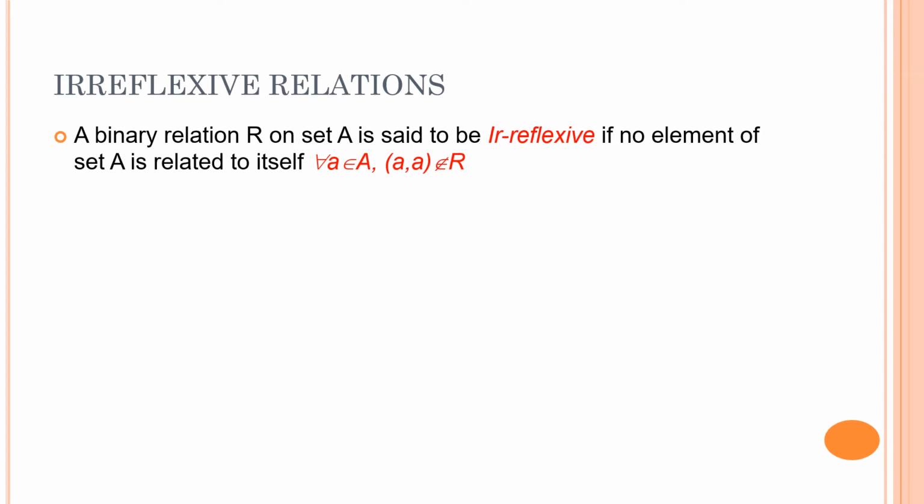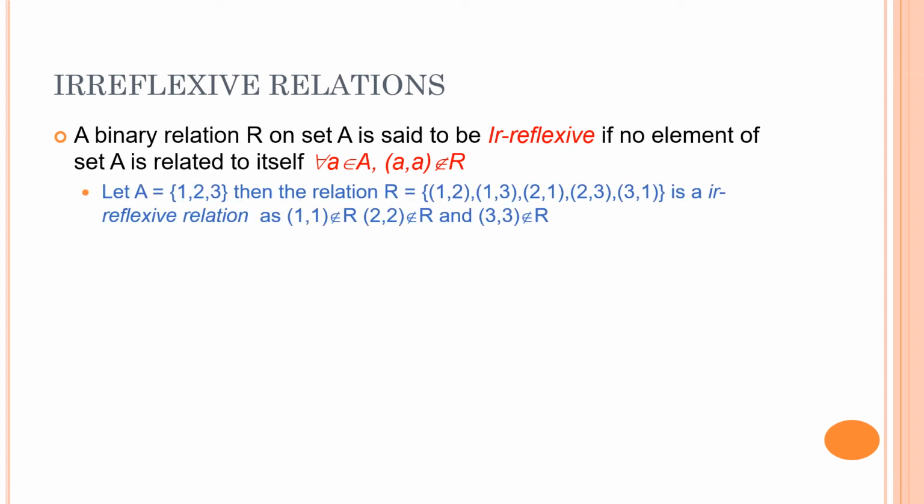Please remember, in case of reflexivity, we said that every element of the set must be related to itself. Here we are saying that none of the elements should be related to itself. That means for elements a belonging to the set A, the pair (a,a) should not be present in the relation R.